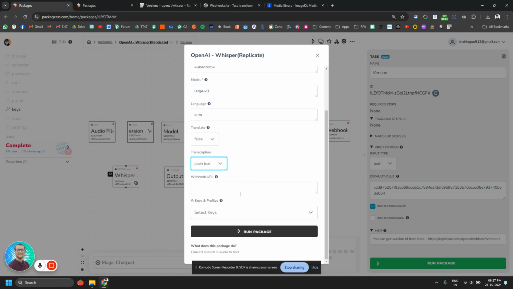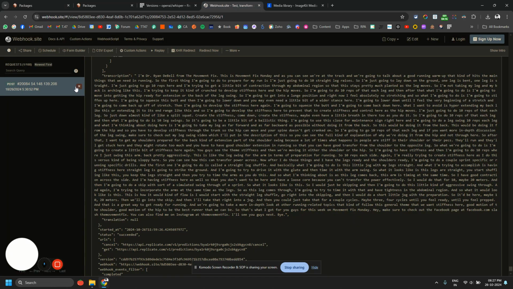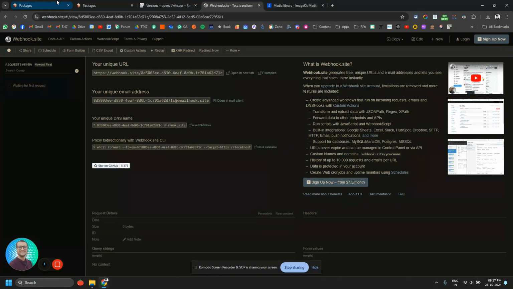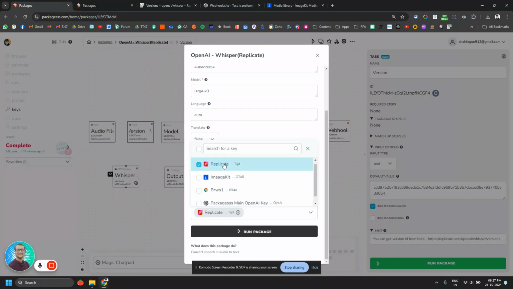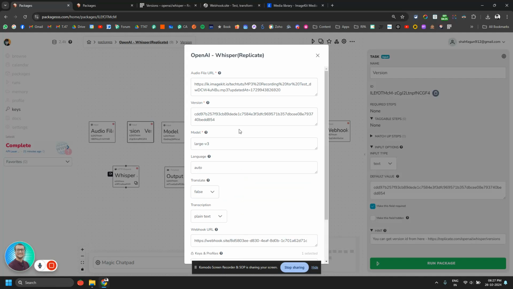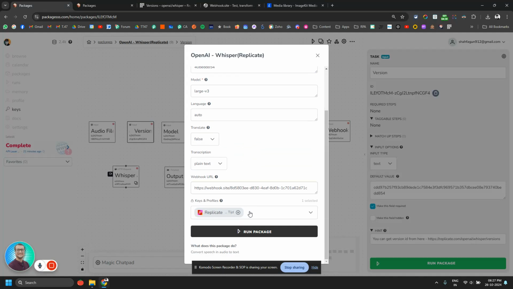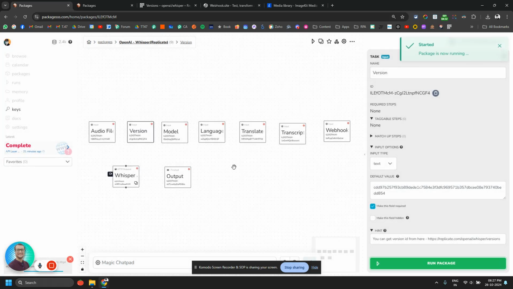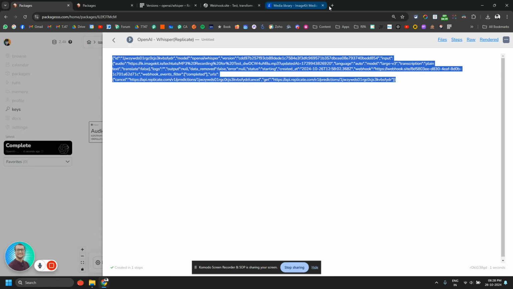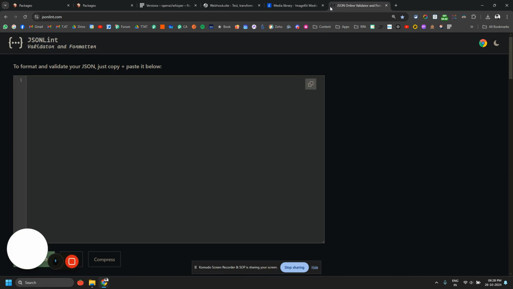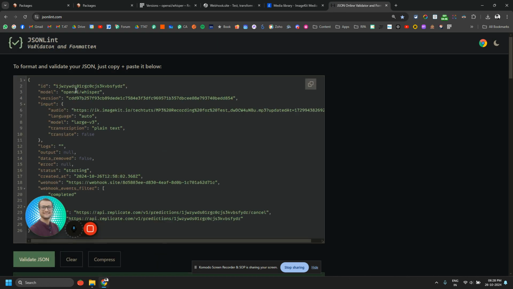Then plain text and webhook URL. Let's close this, copy this webhook URL, and paste it here. Replicate will be the key that we need to use, right? I guess everything is set up, so let's try to run it. Currently it is running, and if we check its output, let me copy this and go to jsonlint.com and validate the JSON.